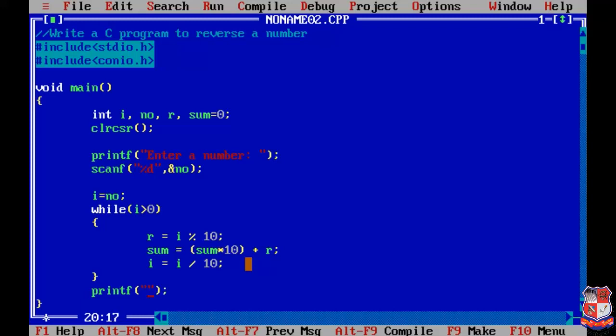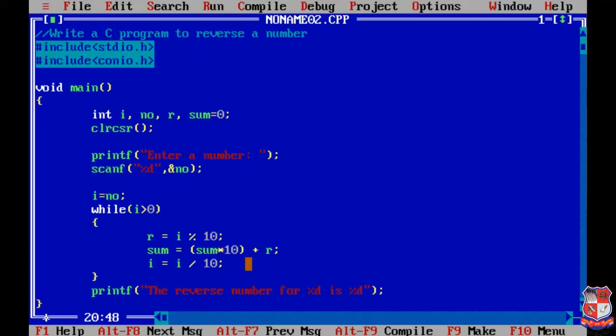For that we write: the reverse number for %d is %d.